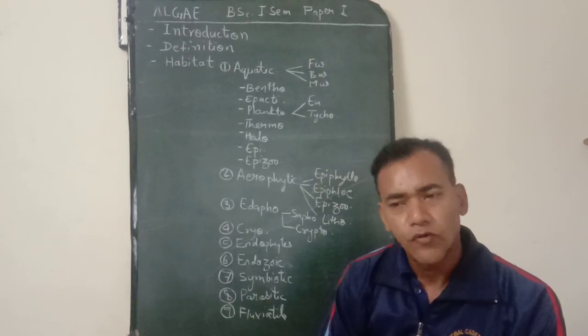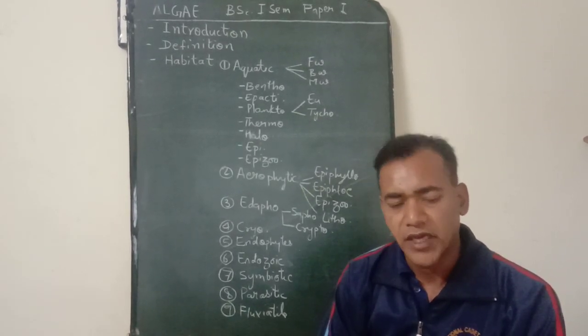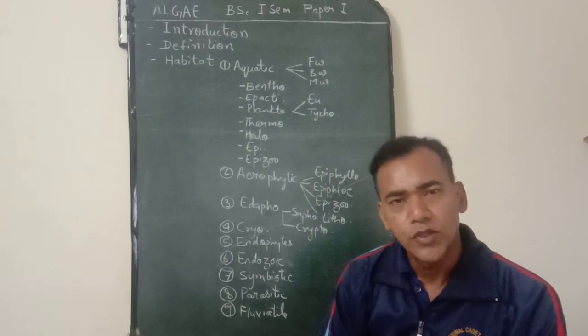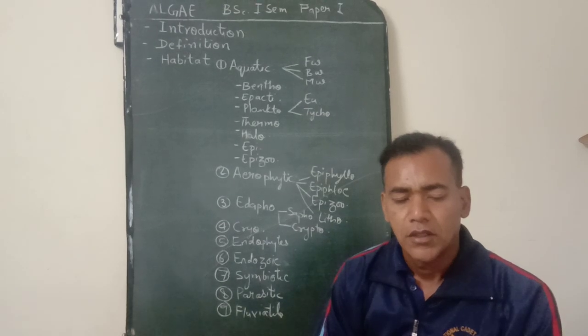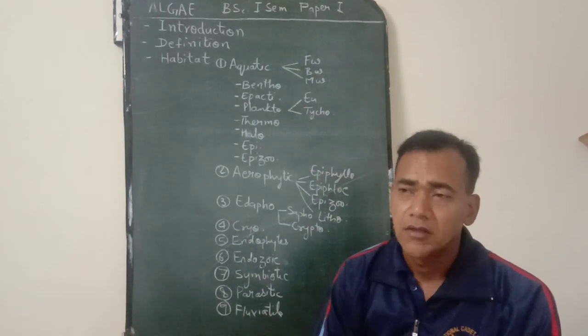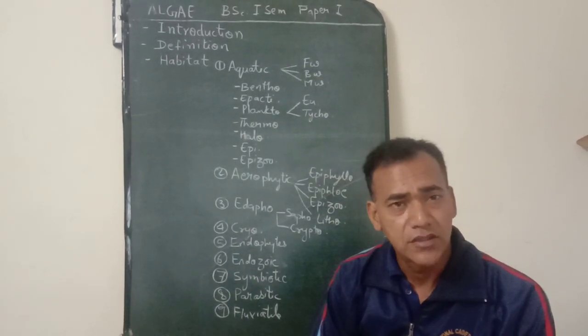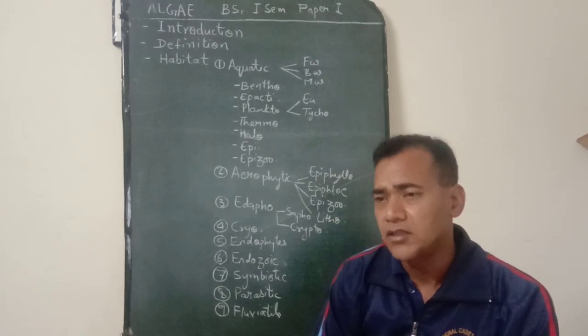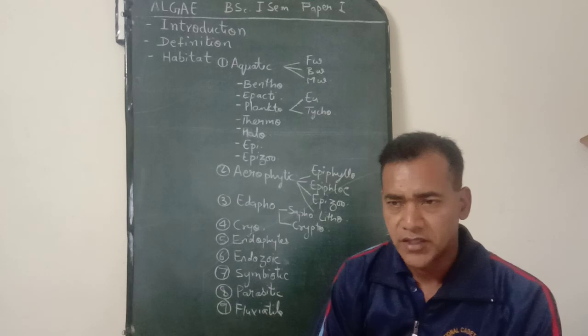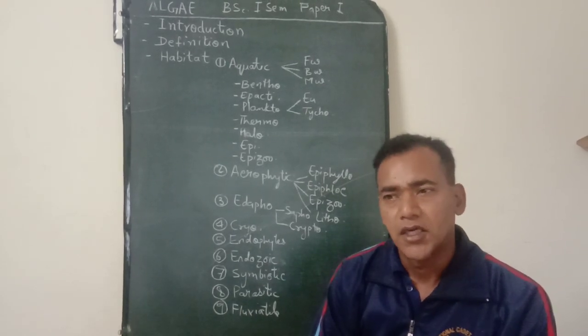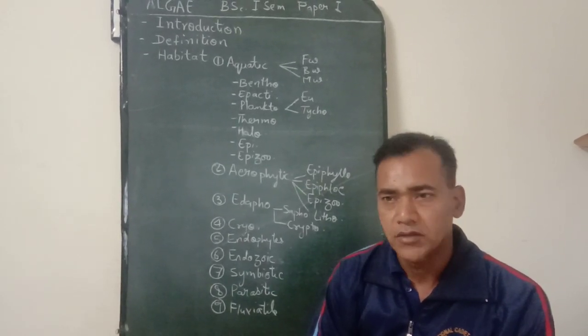These are chlorophyll containing, prokaryotic as well as eukaryotic, unicellular to multicellular thalloid, autotrophic like bryophytes, but there is a difference between bryophytes and algae. Algae do not have multicellular female sex organs, and the development of zygote is not by means of embryo.